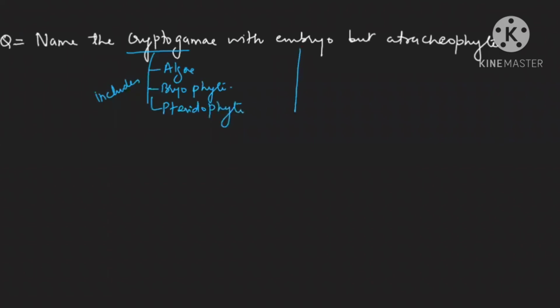You know very well, embryo is made by the bryophyte and pteridophyte. But who is having atracheophyte? It is only the bryophyte which is atracheophyte, because in case of the pteridophyte, vascular tissues will be present. So from this you can get an answer. Answer will go bryophyte. Is it clear? You will write the answer as bryophyte.